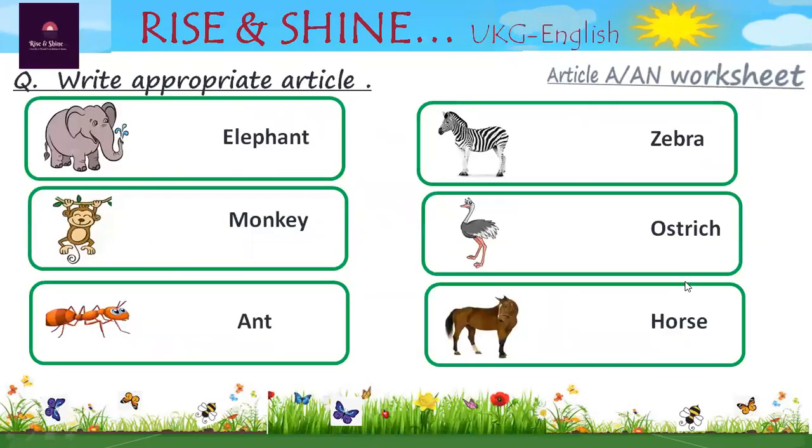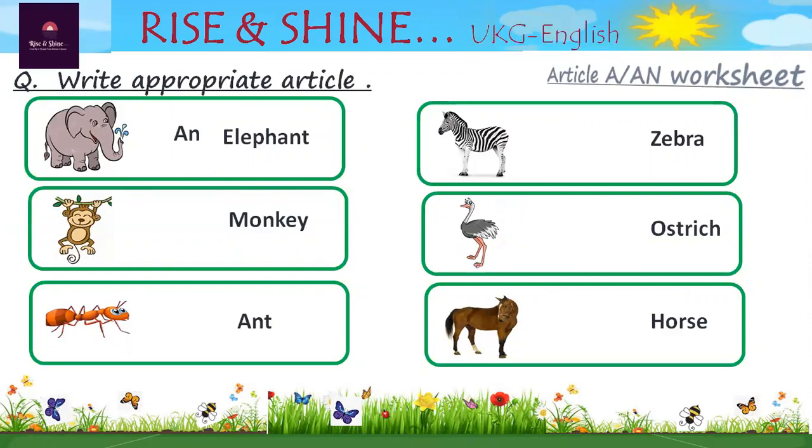So let's solve some worksheets so you can understand well. The first task is to write the appropriate article. The first picture is, tell me. Yes, elephant. The starting sound is E. A, E, I, O, U are vowels. E is a vowel, so we use an.